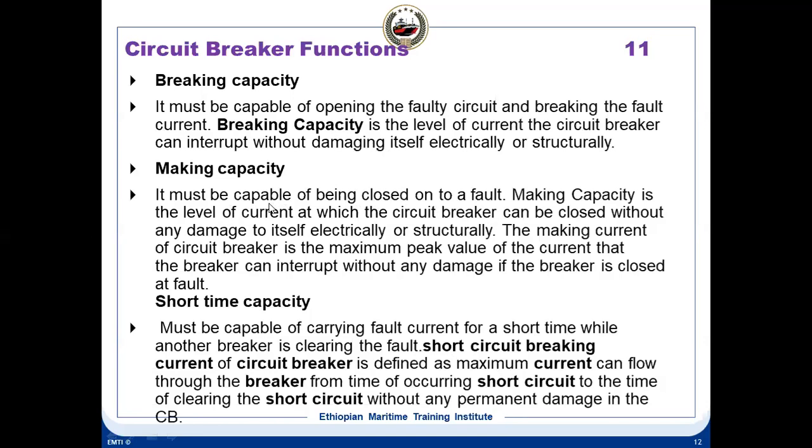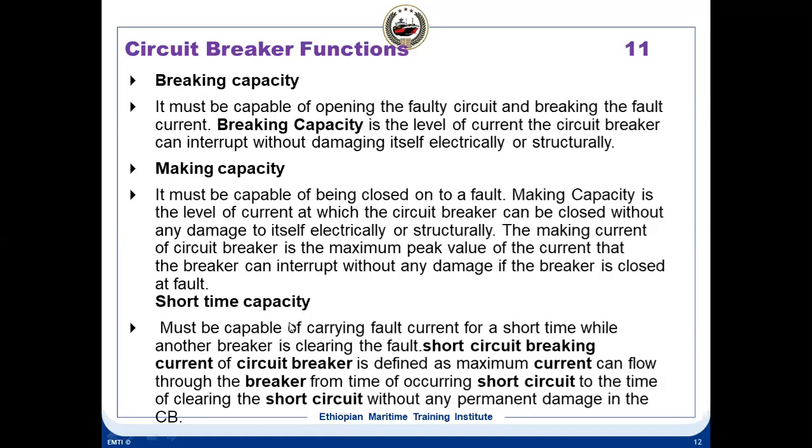Making capacity is the level of current at which the breaker can be closed without any damage to itself. Breaking means opening the breaker, making means closing it when there is a fault.